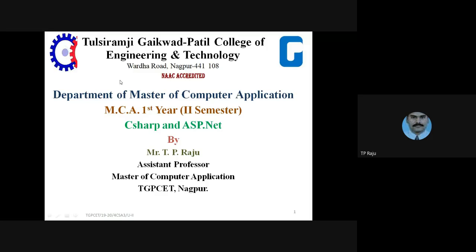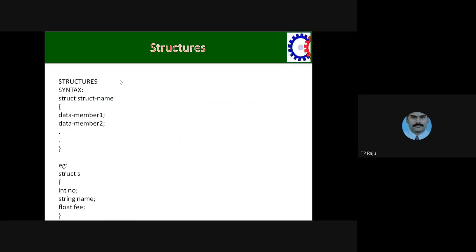In value types you have two subtypes. One is predefined types, the second is user defined types. This structure type comes under the user defined types of the value types. You know that value types occupy space in the stack, and reference types occupy space in the heap. Remember these points. This structure is like the C++ struct concept.